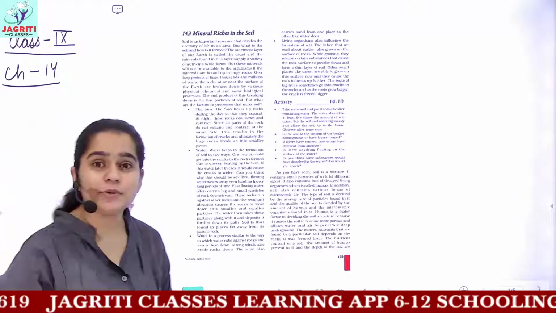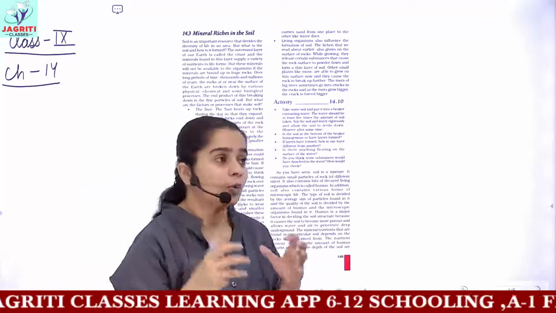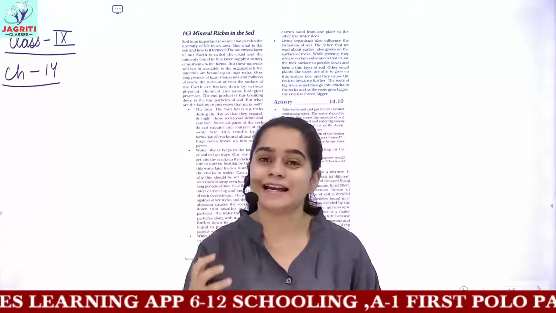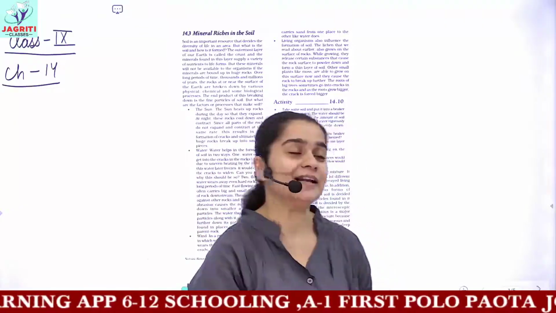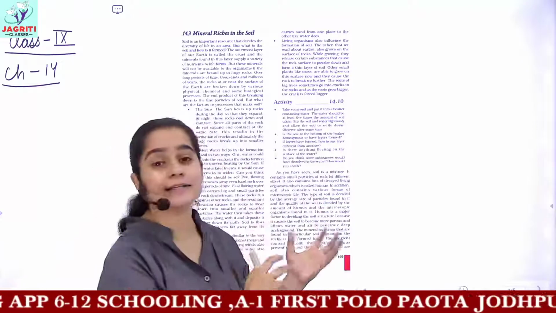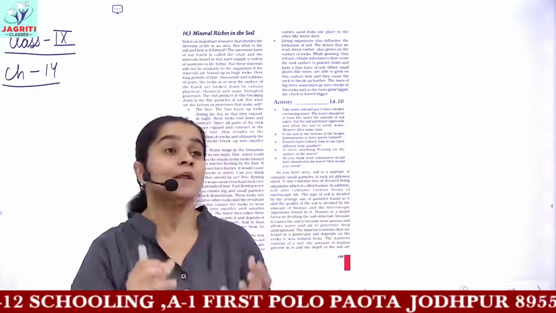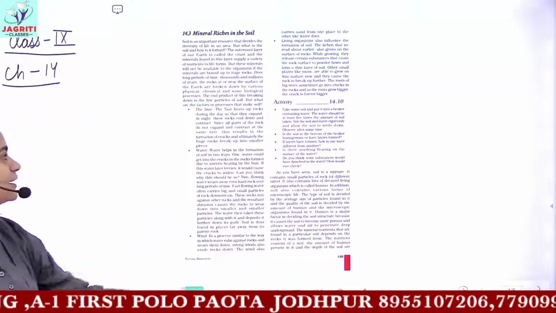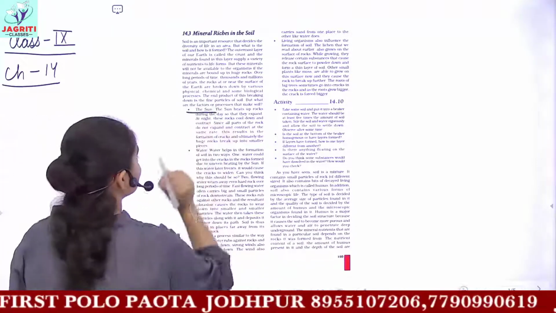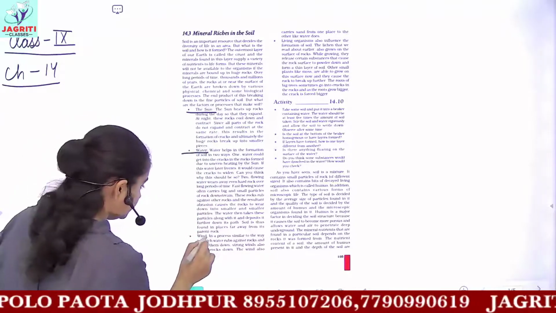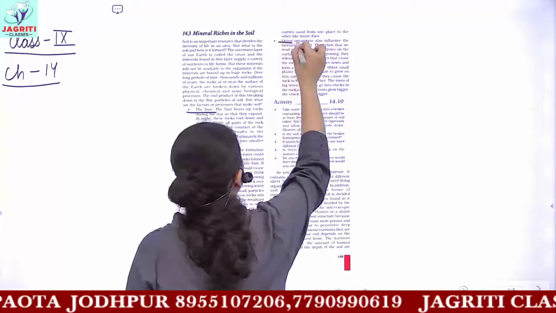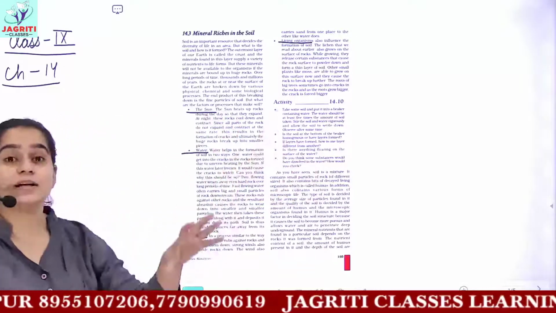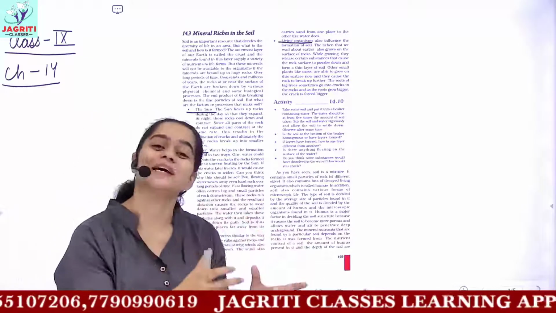In the previous video lecture, we talked about how the soil is formed, okay? I've given you a flow chart or the mechanism for the formation of soil. I told you that there are various factors or agents which are responsible for soil formation. These are the various agents given in your book. The first one is the sun, the next one is water, then wind, and then living organisms. So I already told you the names of all these four agents which are responsible for forming the soil.